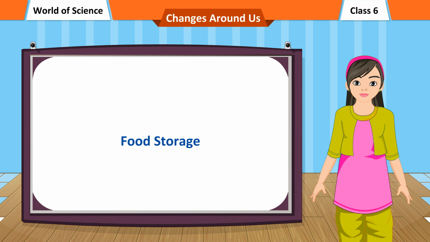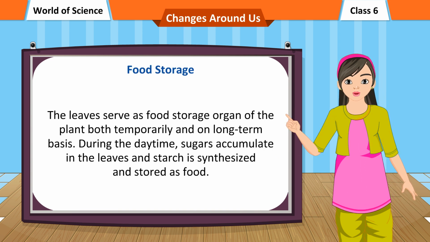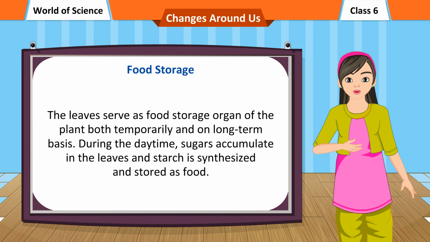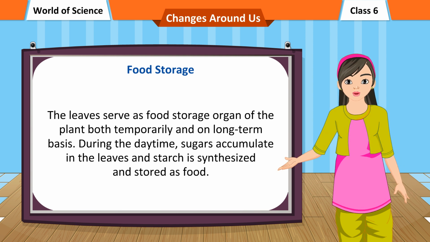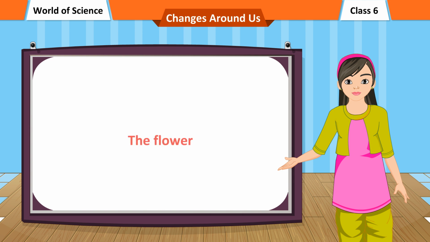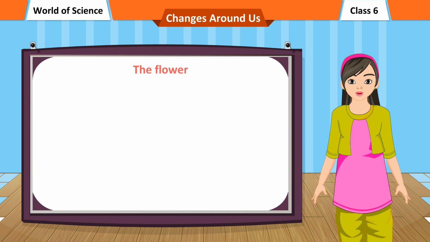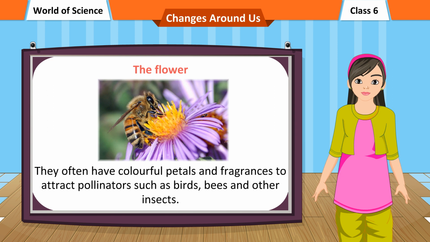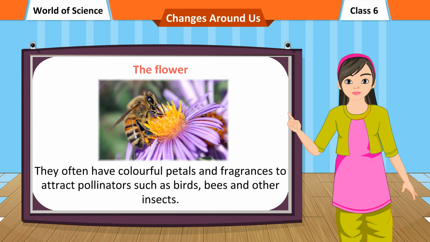Food storage. The leaves serve as food storage organs of the plant both temporarily and on a long-term basis. During the daytime, sugars accumulate in the leaves and starch is synthesized and stored as food. The flower. Flowers are the reproductive part of plants. They often have colorful petals and fragrances to attract pollinators such as birds, bees and other insects.